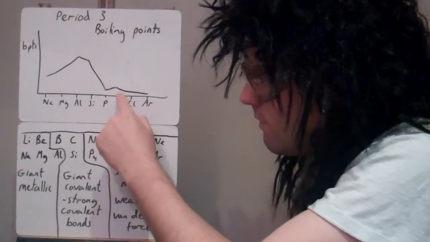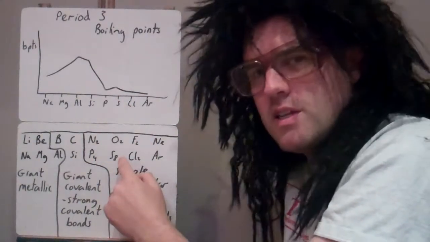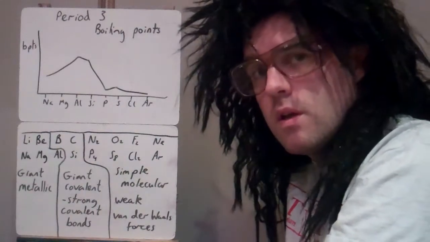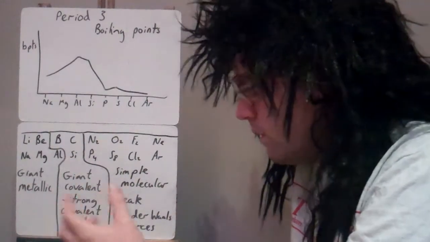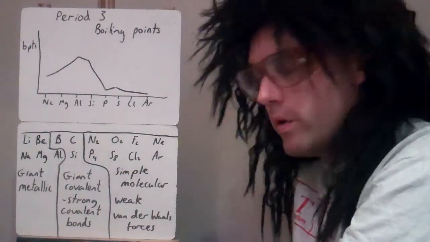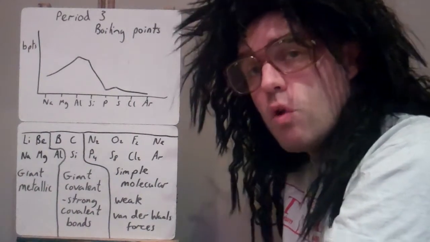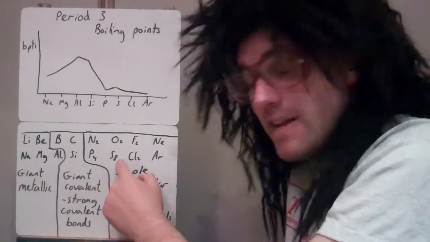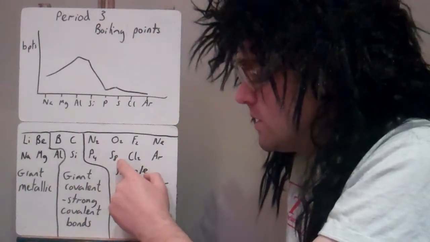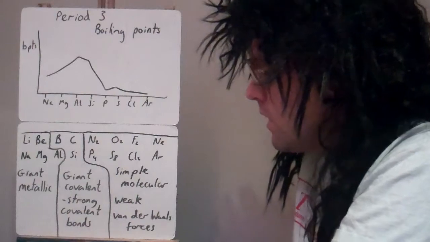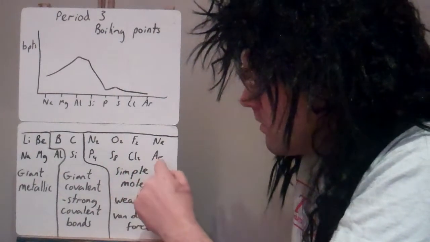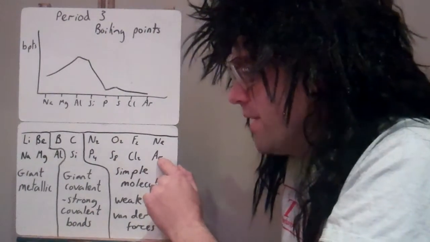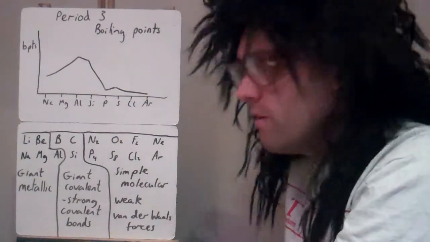So there's always a slight variation here. Sulfur, it's slightly higher than phosphorus. The reason for that is because there's actually 8 sulfurs per molecule. And van der Waals forces, which are the weak forces of attraction between the molecules, the strength of those are controlled by the number of electrons in that molecule. So because it's S8, it's 8 sulfurs, there's more electrons in sulfur than there is phosphorus. As we go across, because argon is only monoatomic, although argon itself has more electrons, there's only one of it, its boiling point's very, very low.